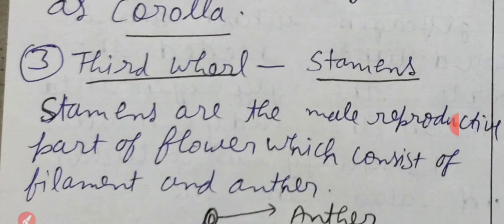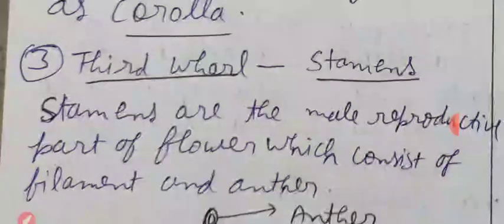Stamens are the male reproductive part of the flower, which consists of filament and anther. Clear?